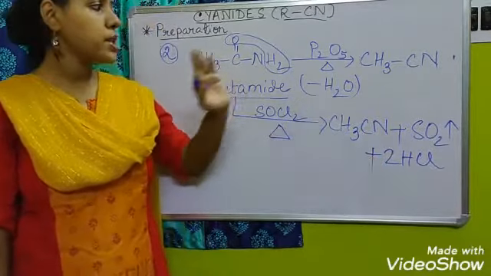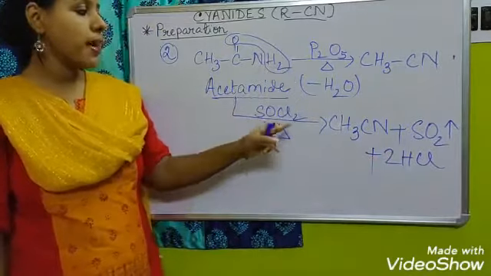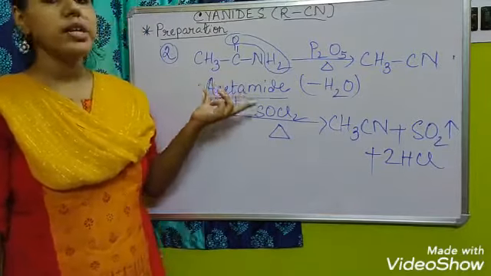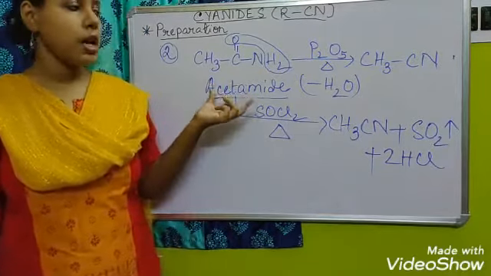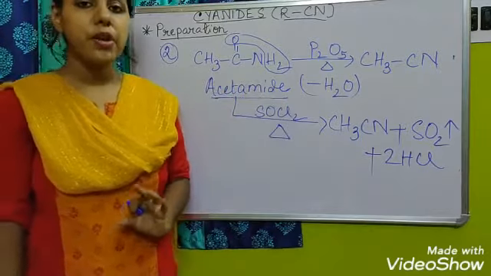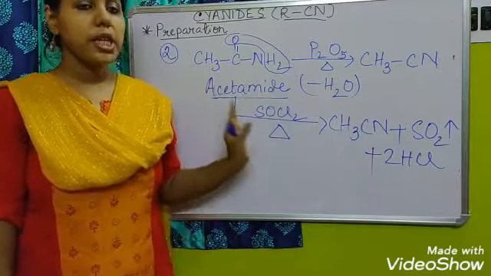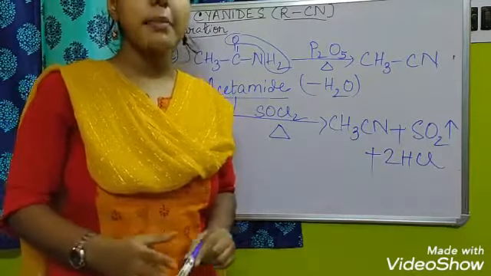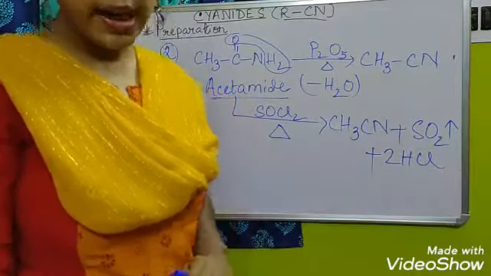So by using P2O5 or by using thionyl chloride, SOCl2, we can convert the acid amides into their respective cyanides. Clear? This was the second method where we can convert the acid amides into the alkyl cyanides.